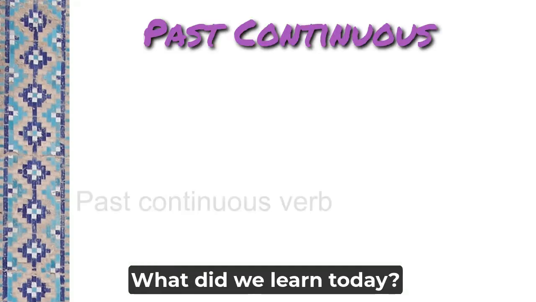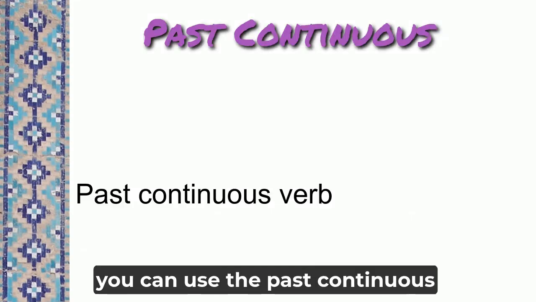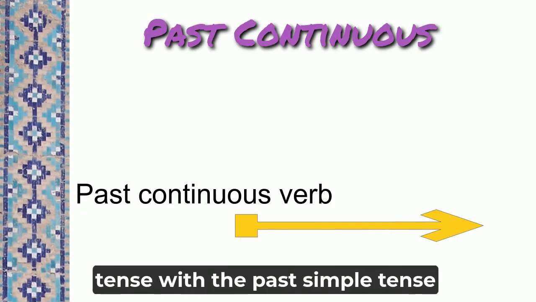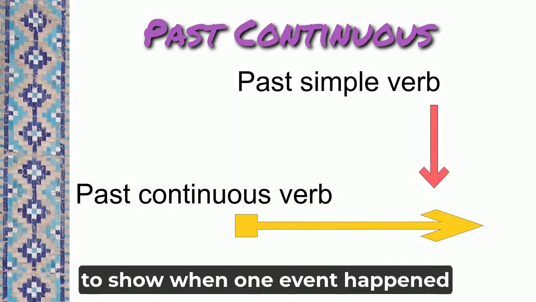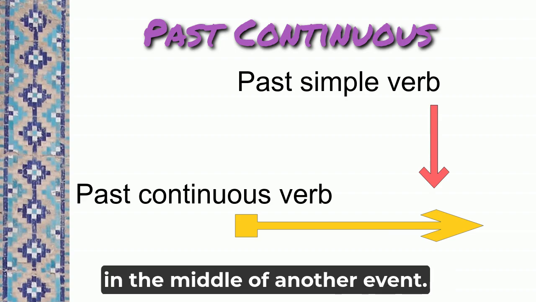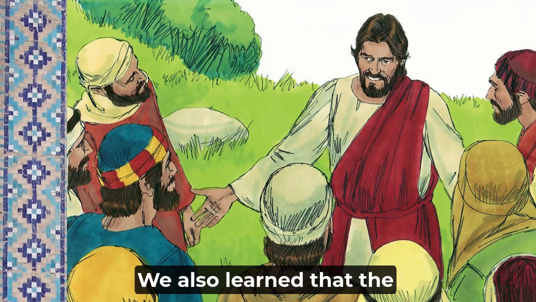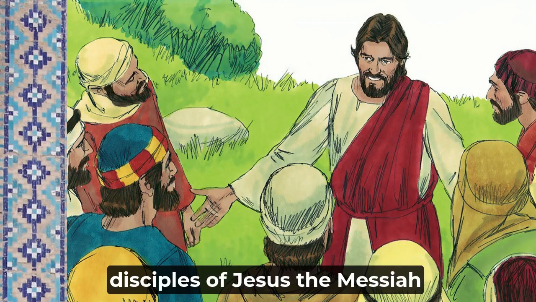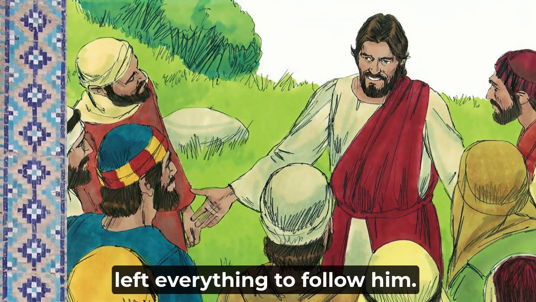What did we learn today? In English, you can use the past continuous tense with the past simple tense to show when one event happened in the middle of another event. We also learned that the disciples of Jesus the Messiah left everything to follow him.